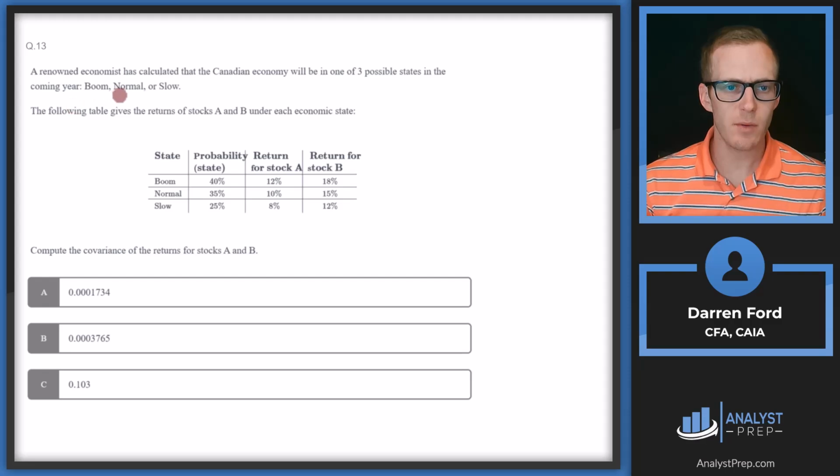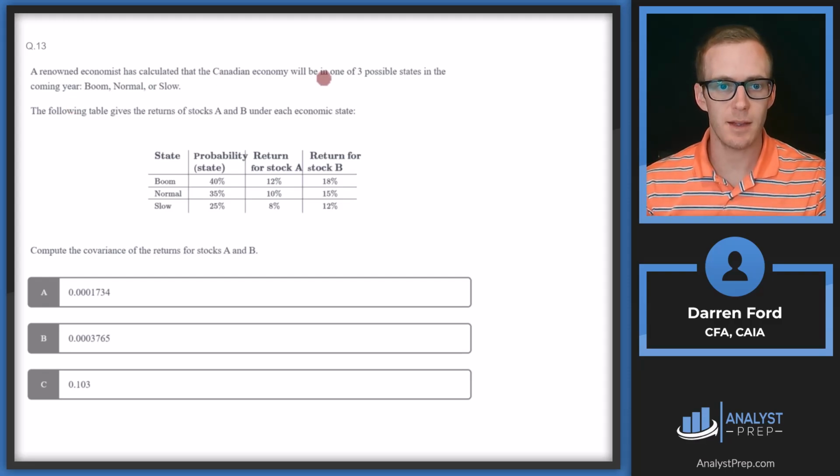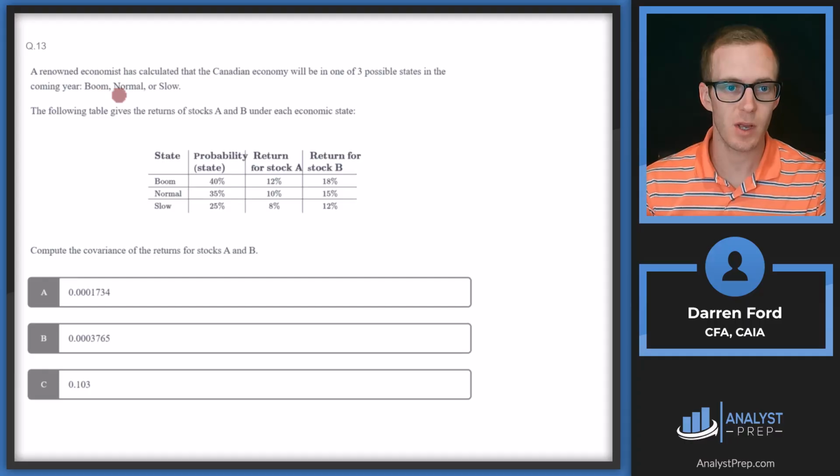A renowned economist has calculated that the Canadian economy will be in one of 3 possible states in the coming year: boom, normal, or slow. The following table gives the returns of stocks A and B under each economic state. So we have the probability of the states, and then the return of stock A and the return of stock B. Compute the covariance of the returns for stocks A and B.